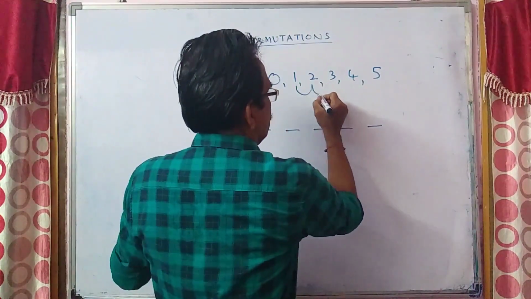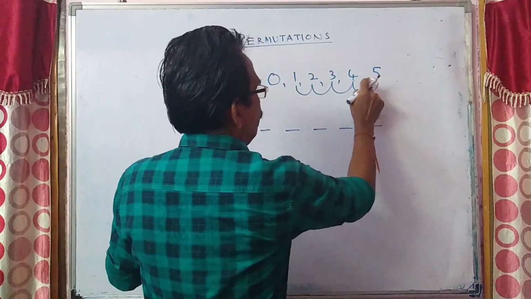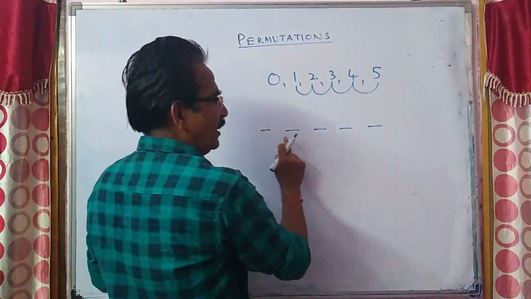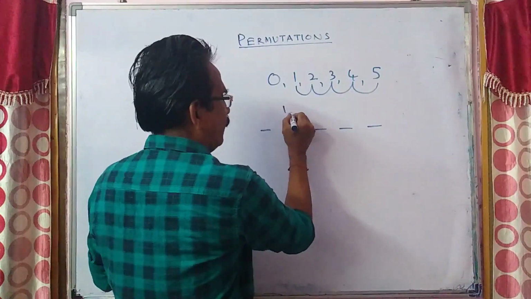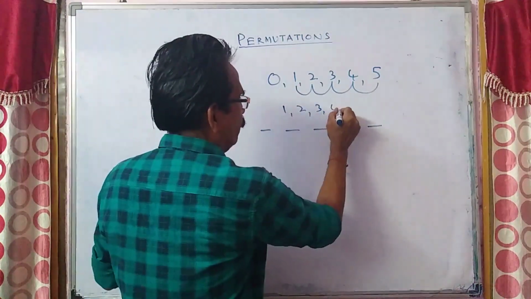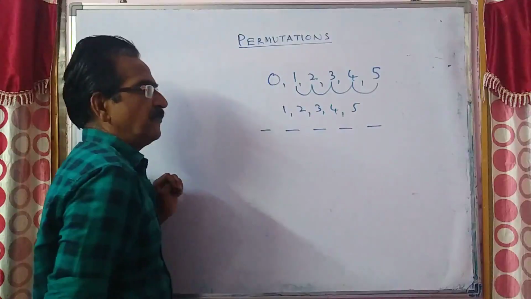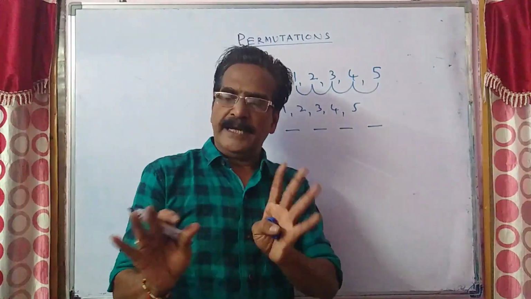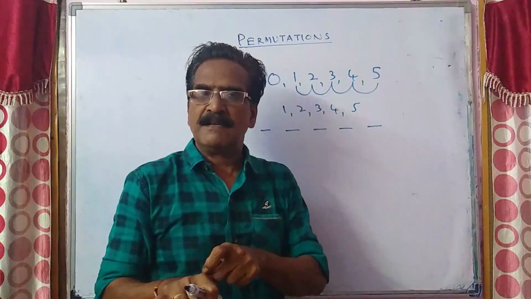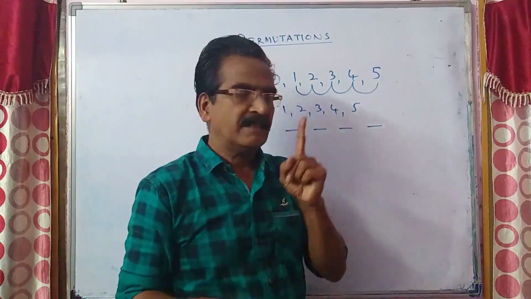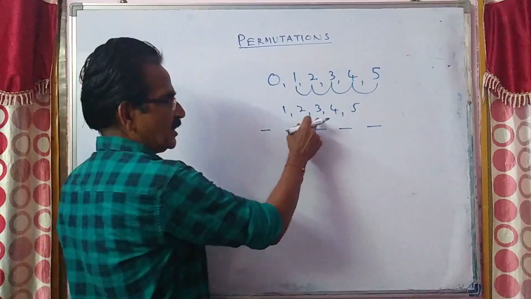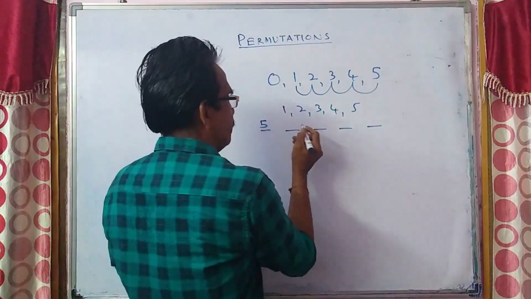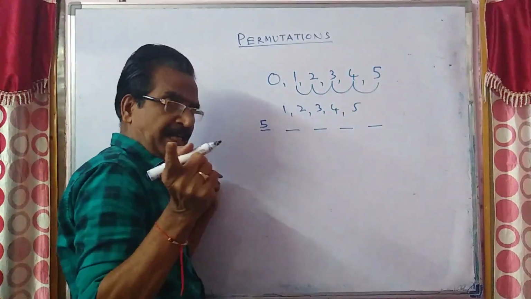You can take 1, 2, 3, 4, 5. 5 plus 4 is 9, 9 plus 6 is 15. If you fill the 5 blanks with 1, 2, 3, 4, 5, then all the numbers will be divisible by 3. Let us count those. Without repetition, friends.